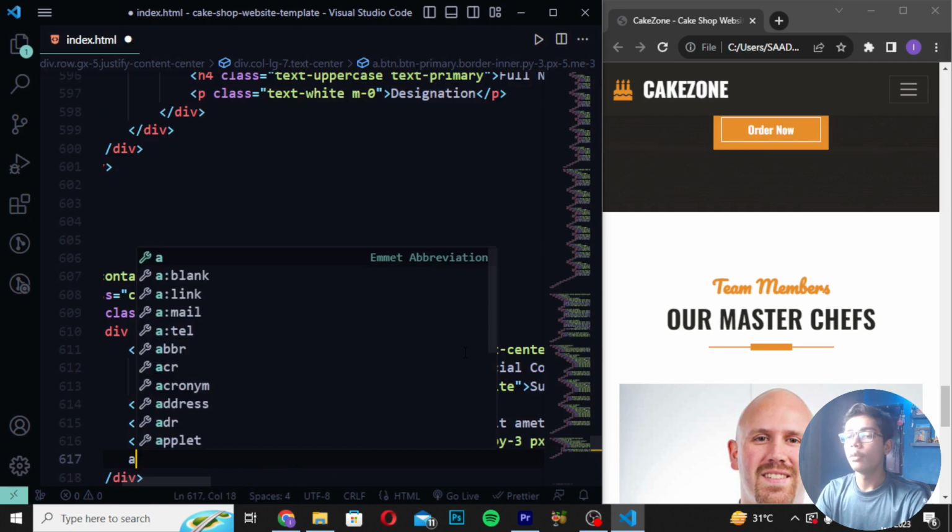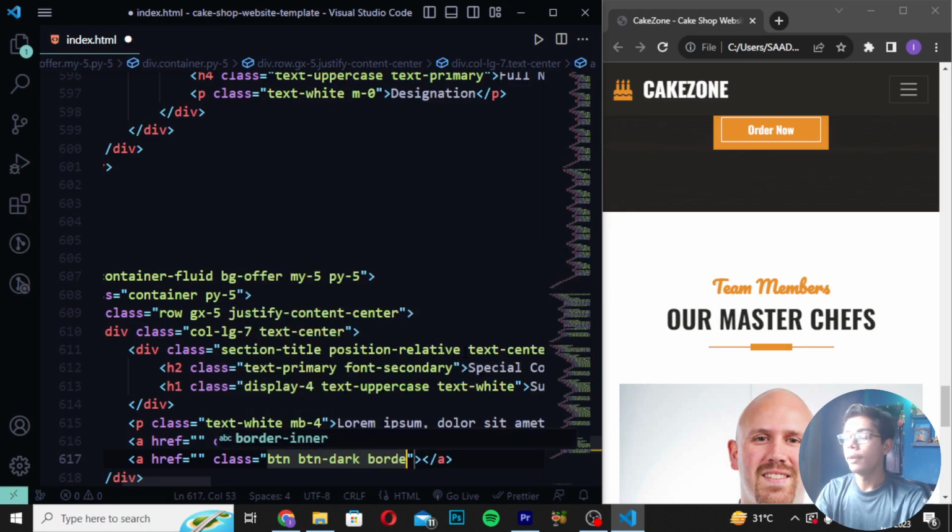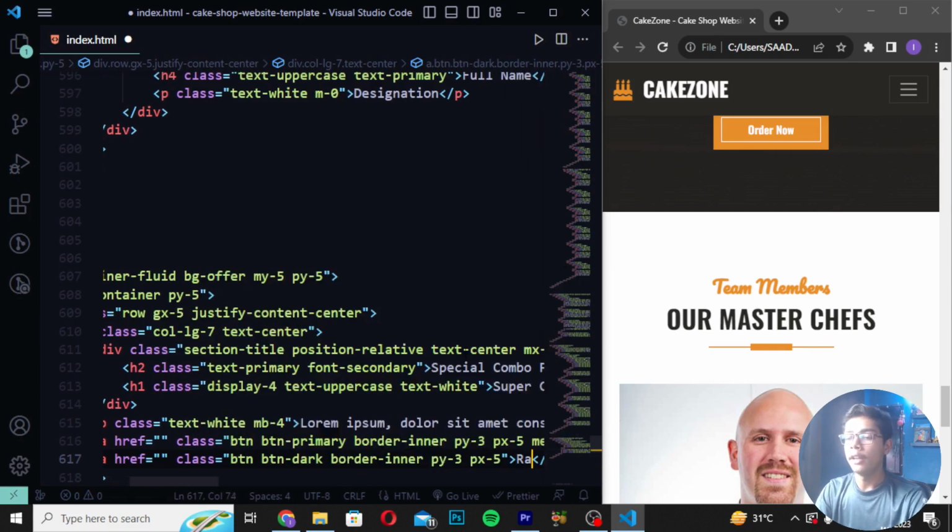Save it. Then you have to move down, create an a tag, and write class btn-dark, and I will be writing border-inner py-3 and px-5 like this, and create read more.